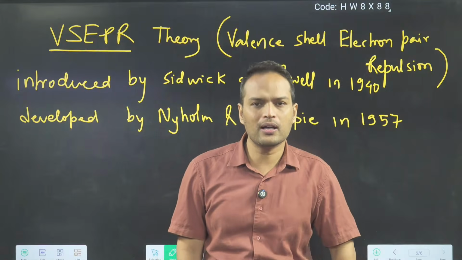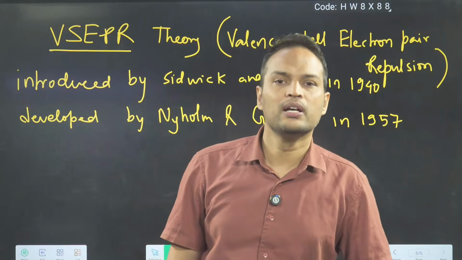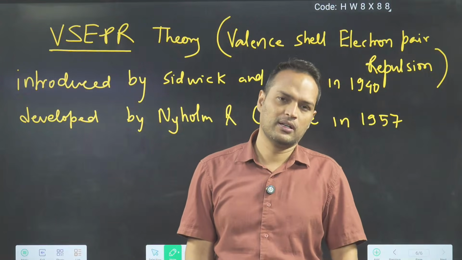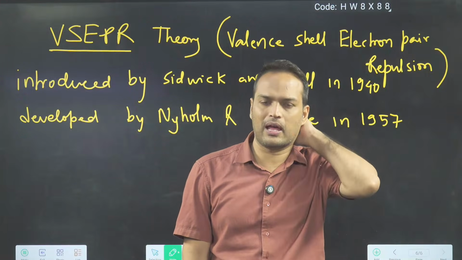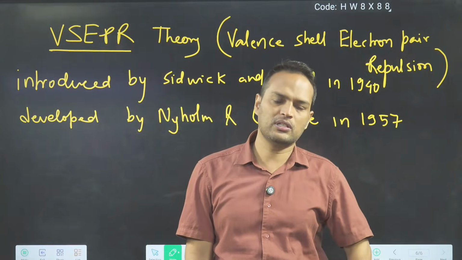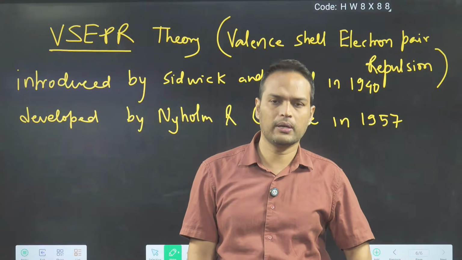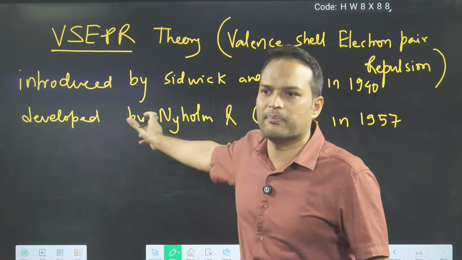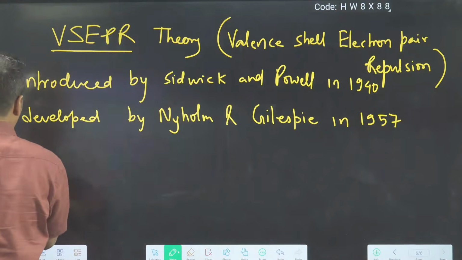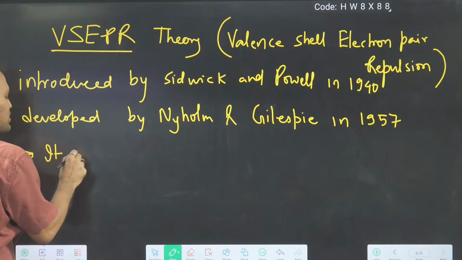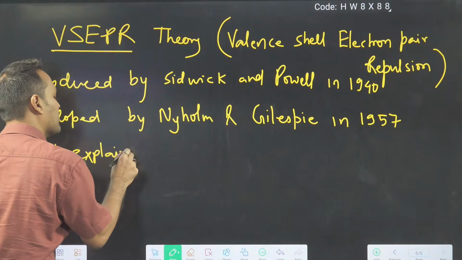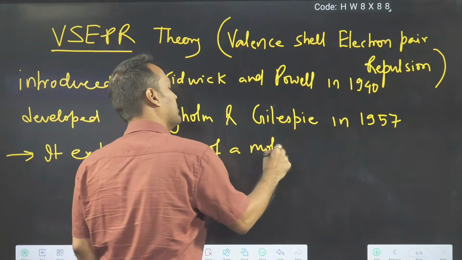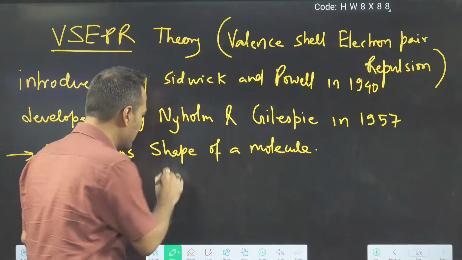Tetrahedral, octahedral, trigonal planar, what is the shape? This we are not knowing from octet rule. So this theory, valence shell electron pair repulsion theory, will tell you about the shape of a molecule. It explains the shape of a molecule.